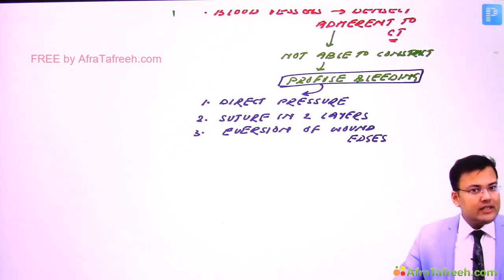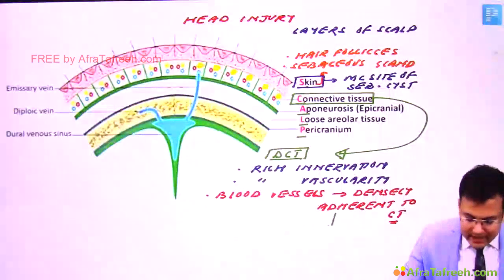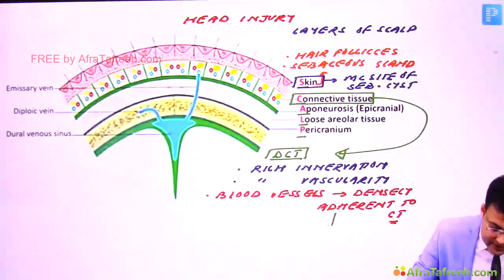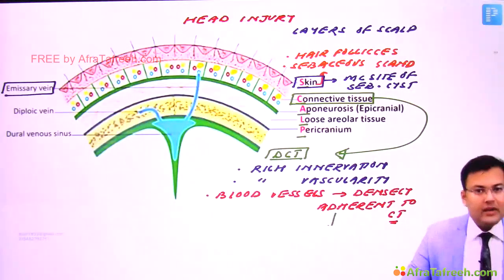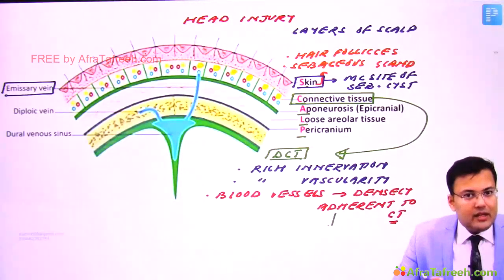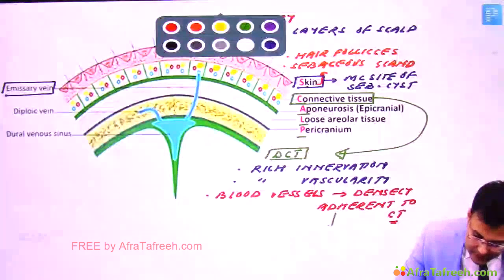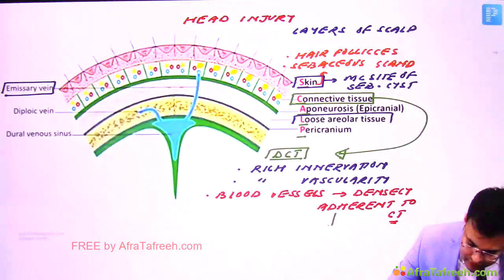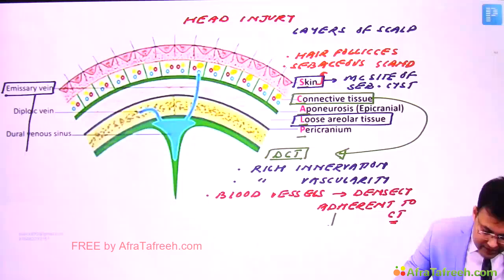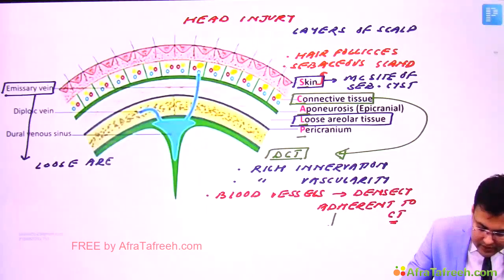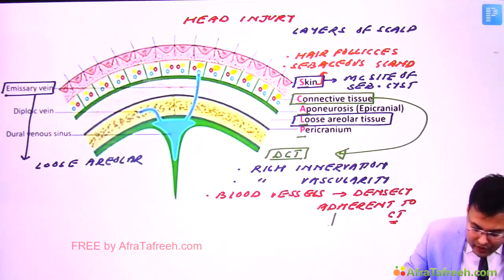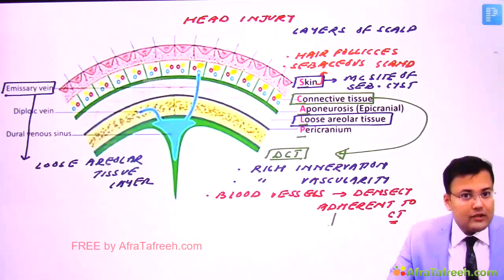Clear? Now again see the diagram. If you see this diagram again, you are going to notice that there is an emissary vein. Clear? And what is the location of this emissary vein? These emissary veins are mainly located in which particular layer? These are located in the loose areolar tissue layer. Clear? So these are the important points related to the layers of scalp.